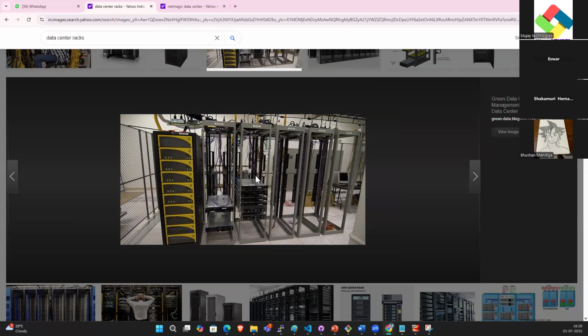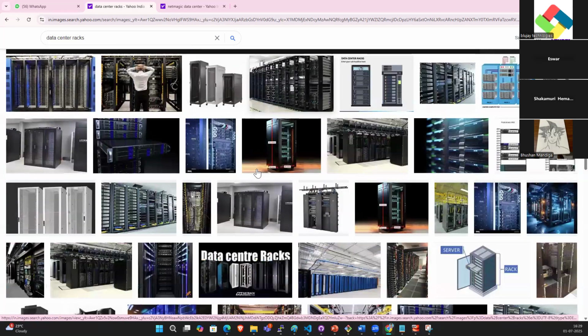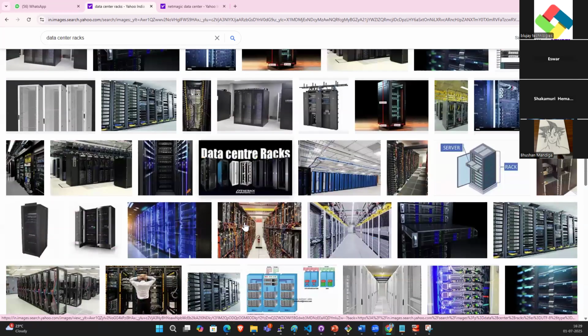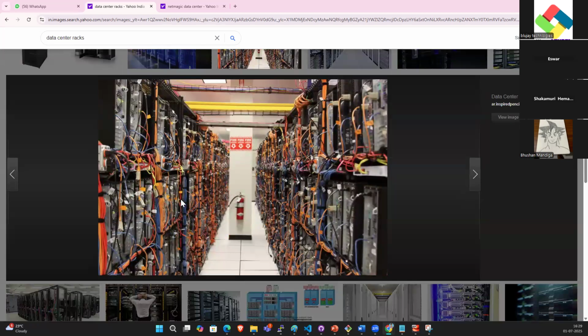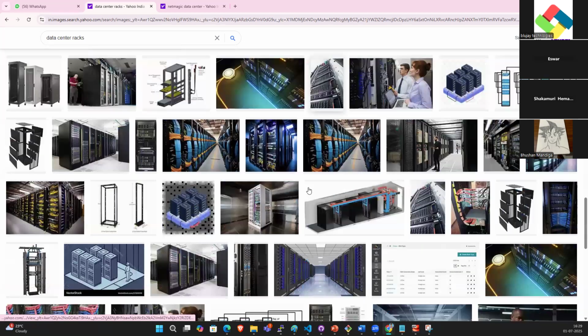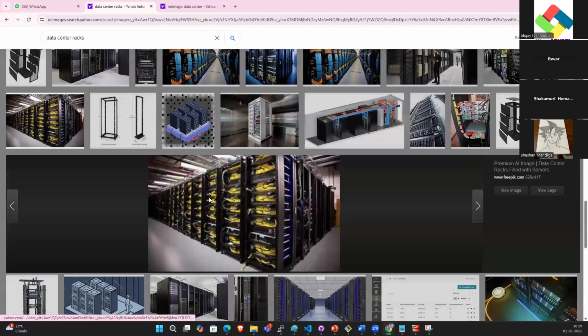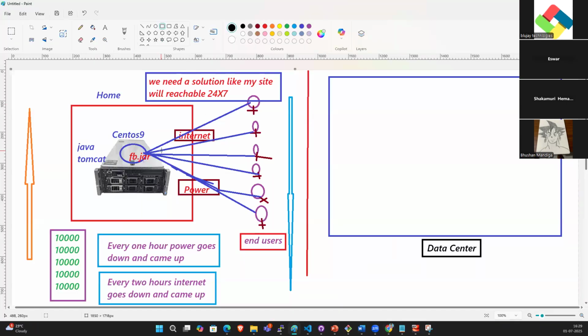They are providing multiple internet connections and multiple power backups, so our site will not go down at any time. Understood? So these are all the data centers. Where can they keep the servers? They can keep the servers in the data center. What is a data center? You can keep your server in the data center.